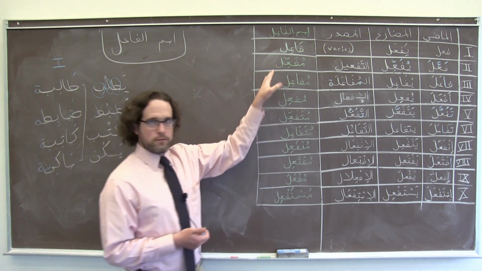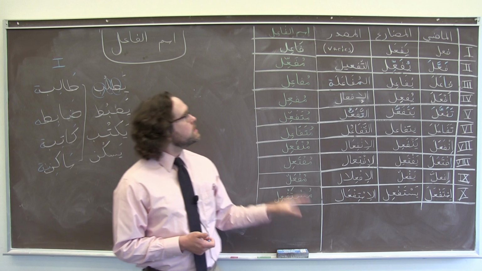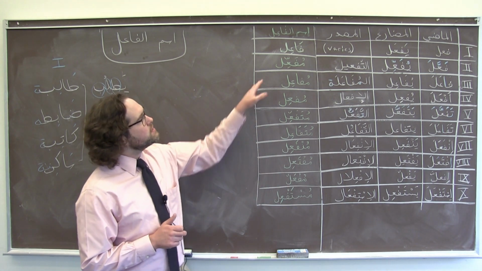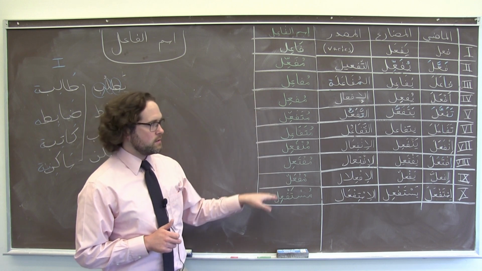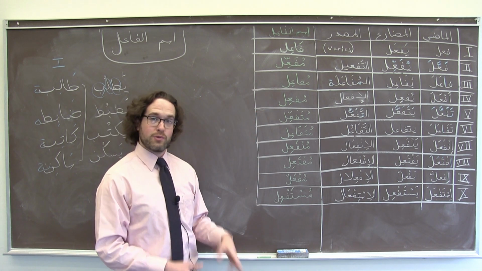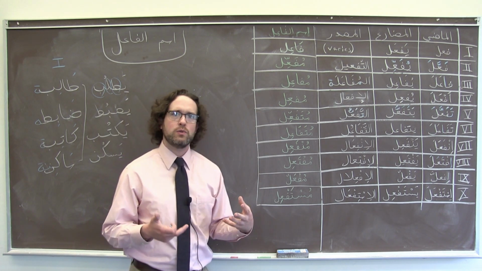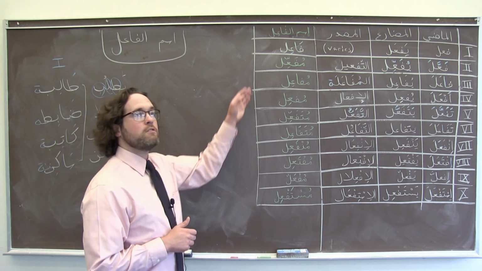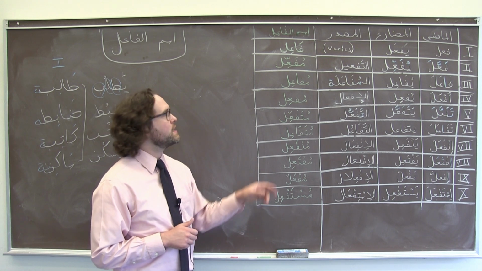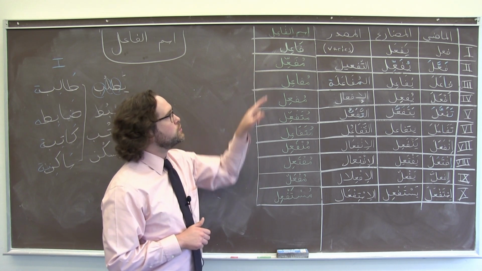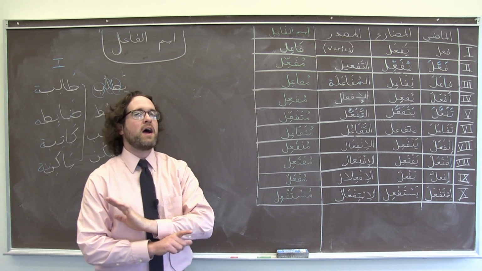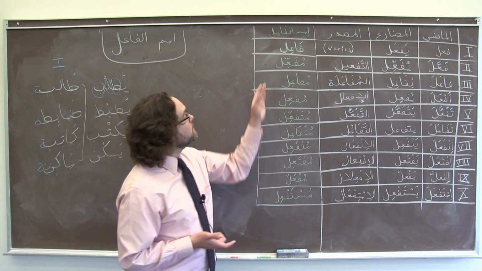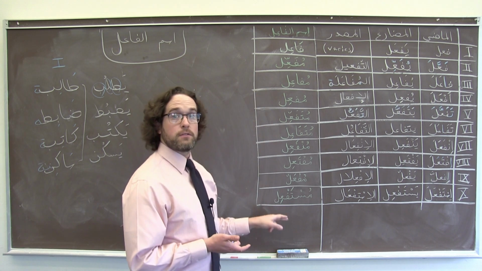For all of the other verb forms, the derived verb forms, we can also make asma fa'il. We just have slightly different patterns, and we have 2 through 10, so there are 10 forms that potentially we need to learn how to manipulate, but there's some good news, which is it's all very regular. If you know how to make an ism fa'il in Form 2, you know how to make an ism fa'il from any Form 2 verb that you're ever going to encounter. Pretty much. Same thing for all the other forms.